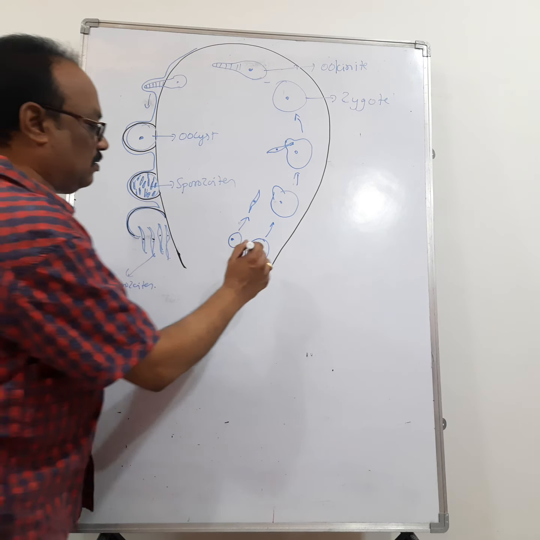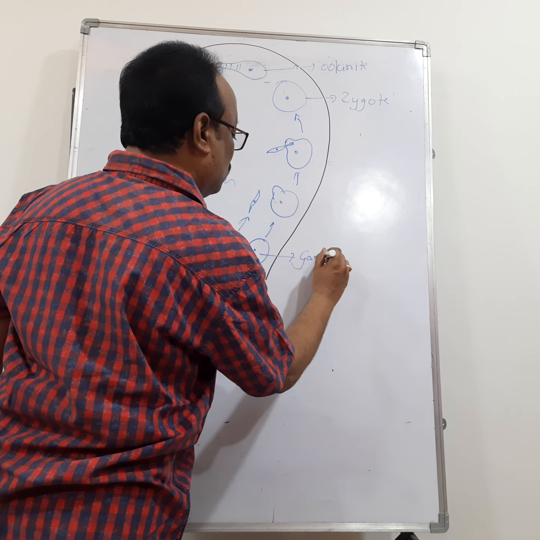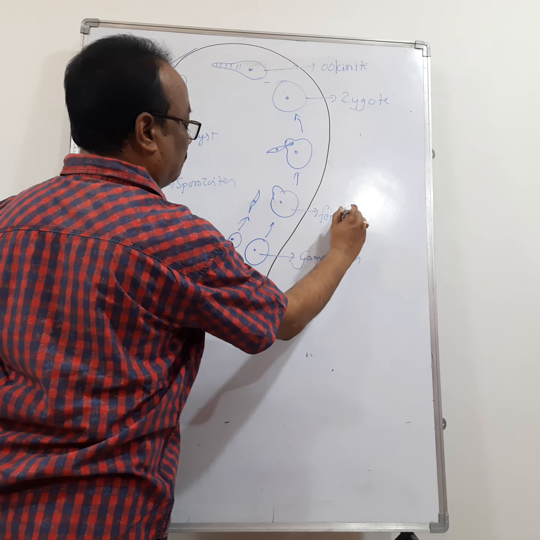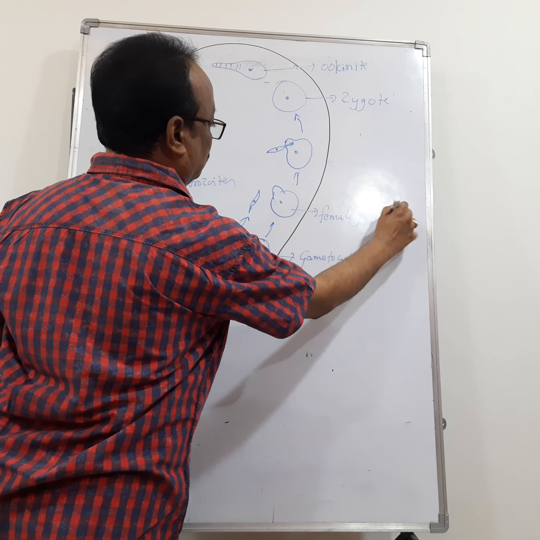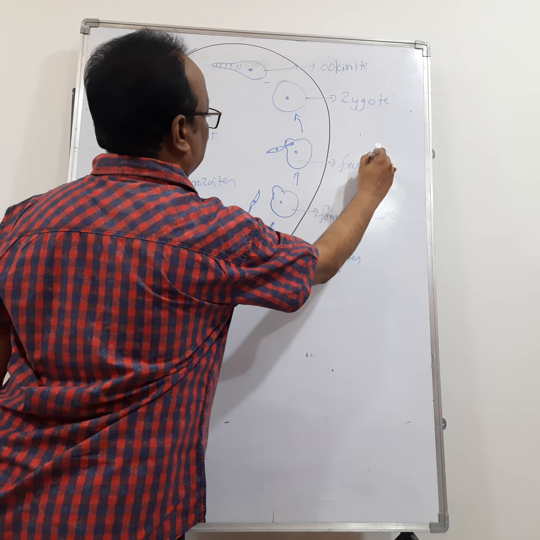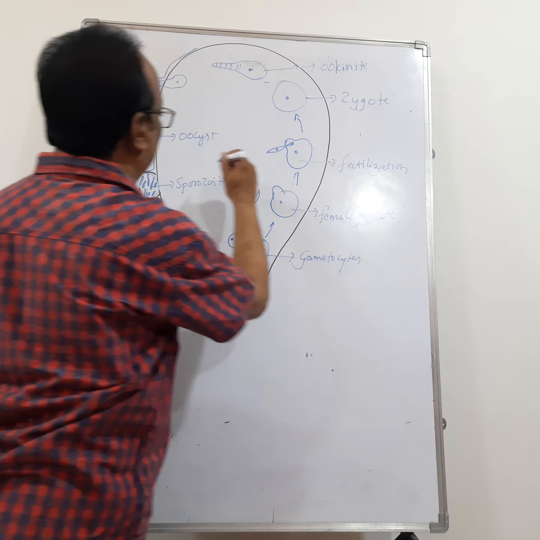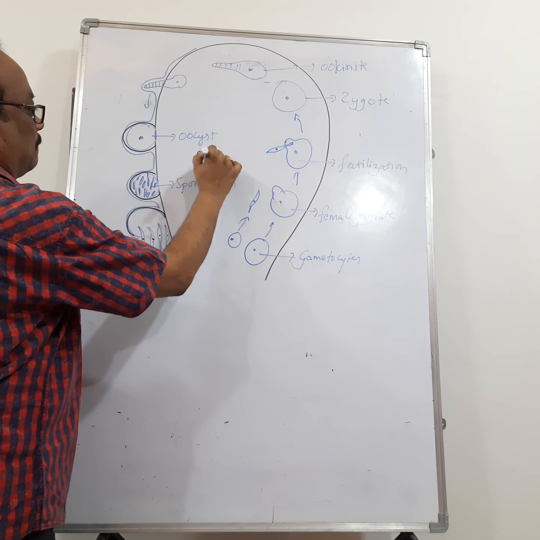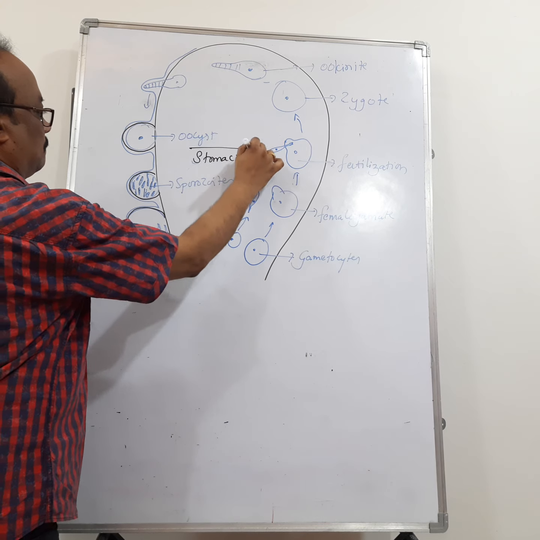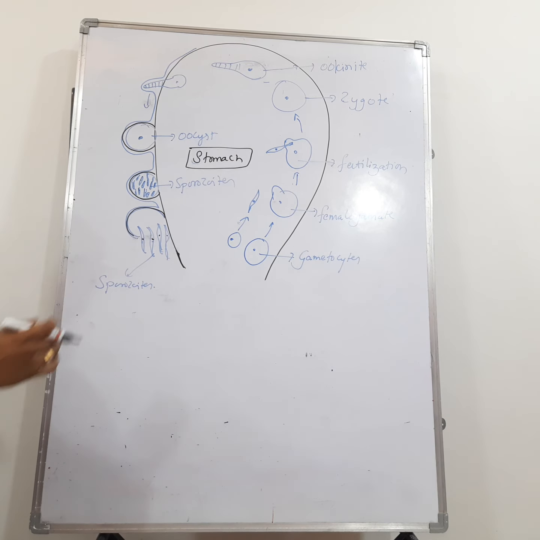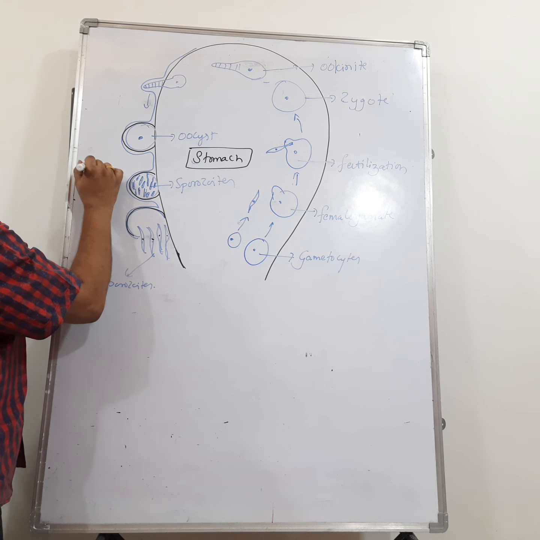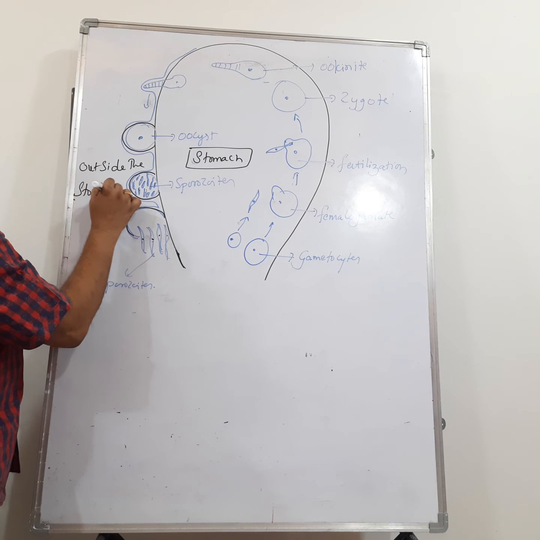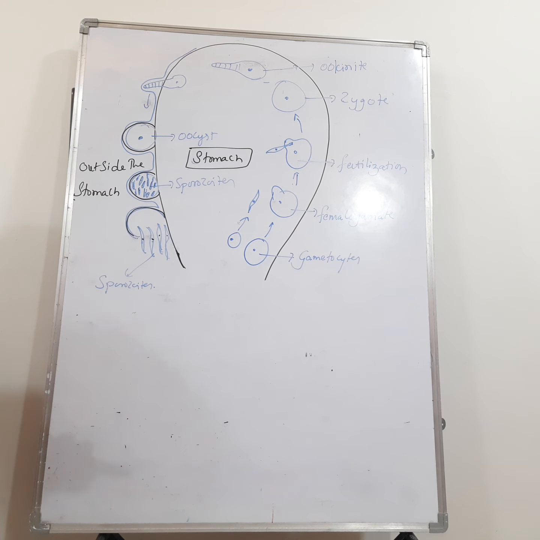These are the gametes. These are the gametocytes. Female gamete. Fertilization. Right? So that is happening inside the stomach, and this is outside the stomach. So all these things are happening in the stomach.